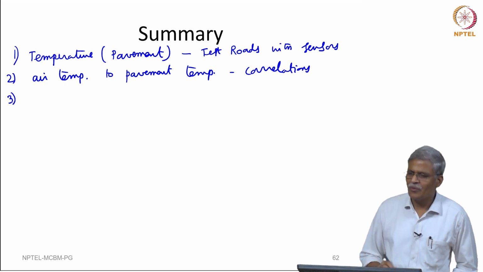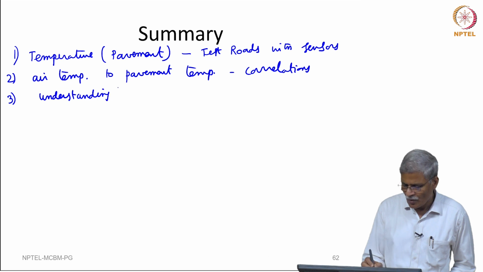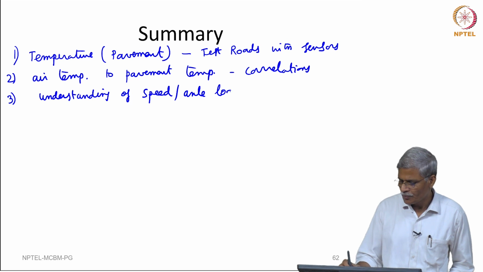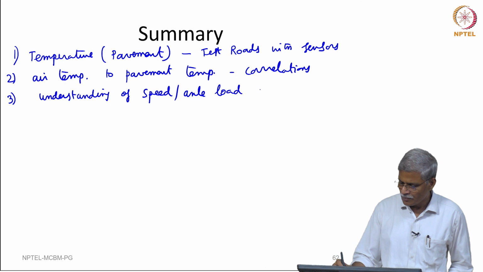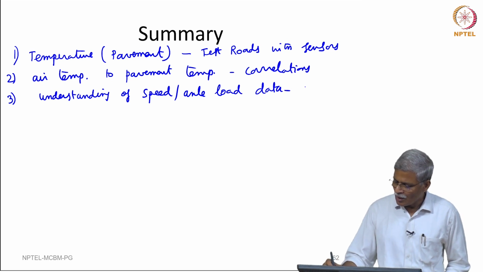The next thing that we need to do is to have an understanding of speed and axle load data, and we need it for all year round.